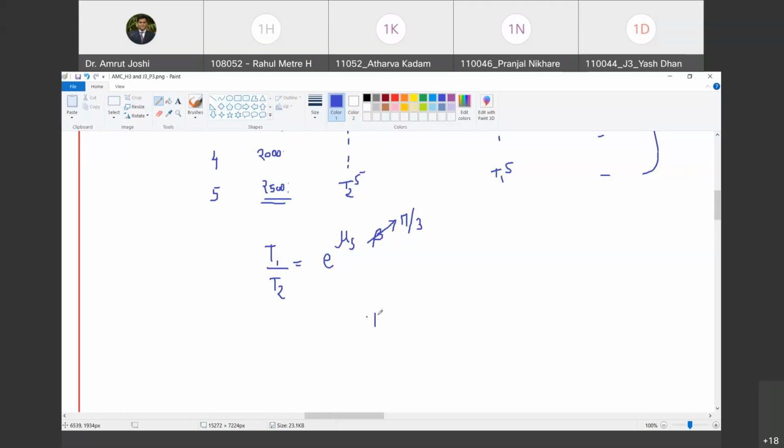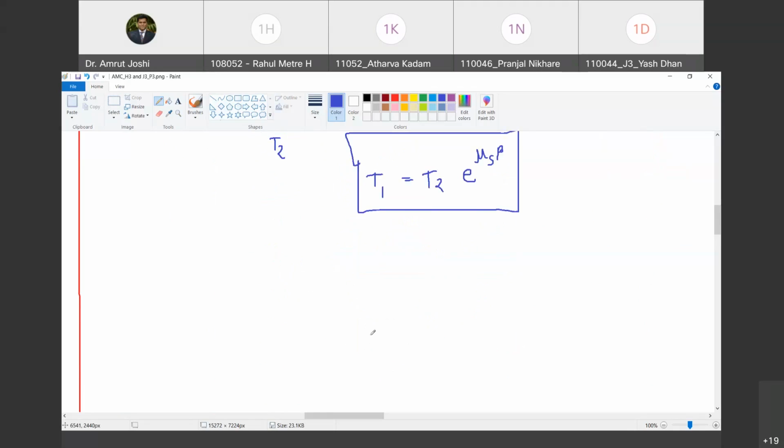Now tell me, T1 is equal to T2 e raised to mu s beta. ऐसे लिख सकता हूं. Are you with me? Yes. Now I am going to call T1 as y variable. I am going to call T2 as x. And you will see beta is constant and mu s is also going to be constant, we don't know the value of mu s. So e raised to mu s beta is constant in this particular case. Do you agree with me?